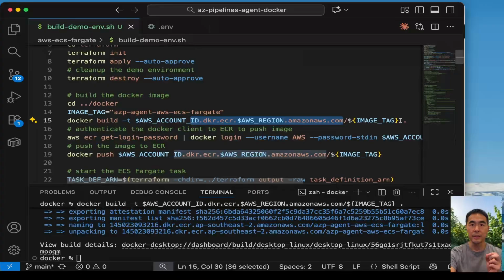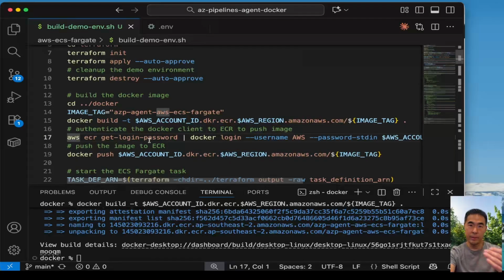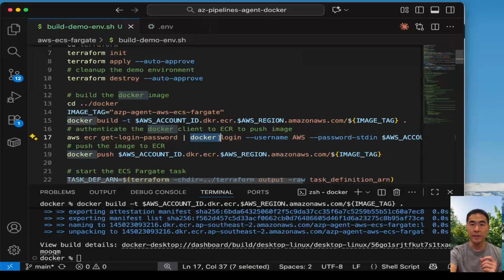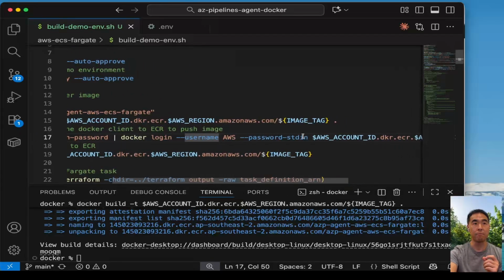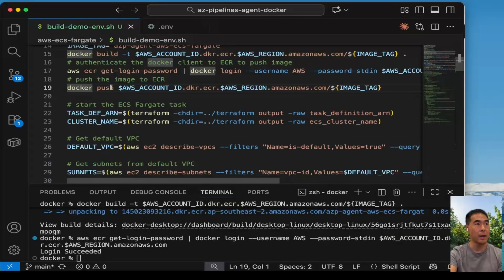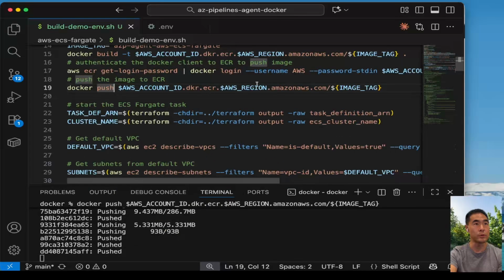So this is just telling Docker that I want to use my private ECR repository when I do a push later on. Then, because this is a private repository, I need to get a temporary password for my ECR by running this AWS CLI command and feeding that into Docker. So it will have that password. Lastly, I will do a Docker push.